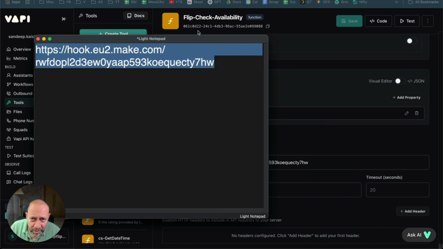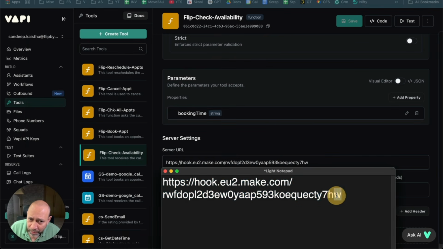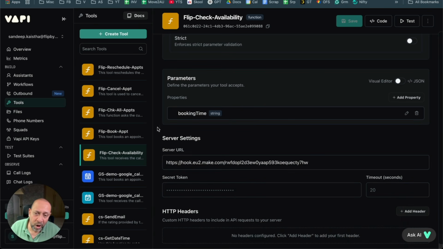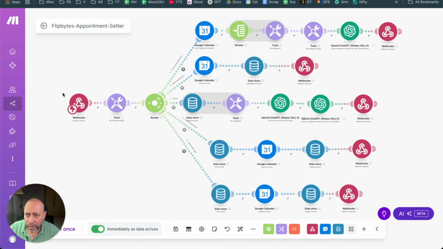So if you see, this is exactly the same thing. Okay. So this is the same thing, 7HW. This is very, very important. This needs to be the same. This is how Vapi knows that, okay, when the value is coming in, I need to go to make.com and I will pass this value to this place. Okay. And that is how it will send all the information.